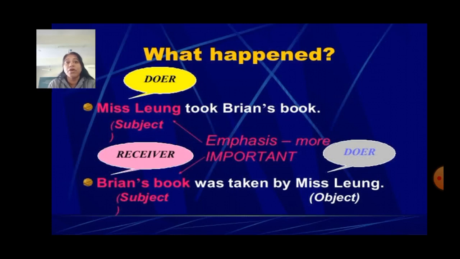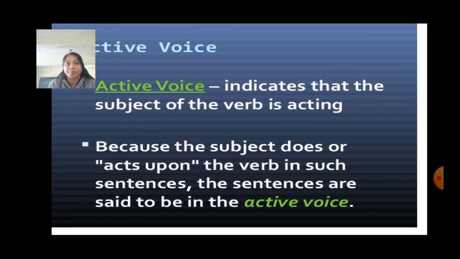Miss Leung, which was doer of the action, which was subject, she becomes object. So, when action is being done upon, at that time we can say that it is in passive voice.